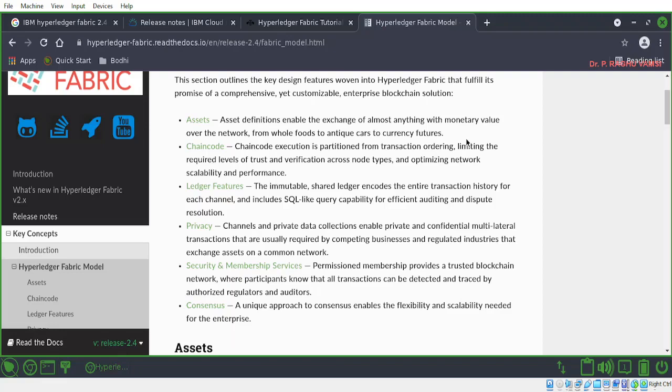For example, in supply chain management, like the grain market, the asset is grains. In the apparel industry, the assets are apparel, like diamonds, gold, and other ornaments. You may label this as the ornament number, with its features, etc. Like that, we have several assets.